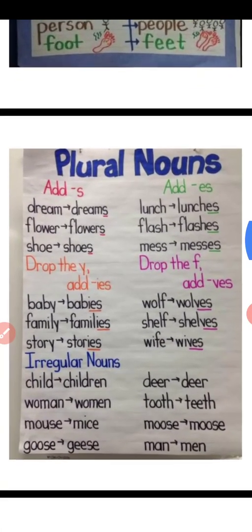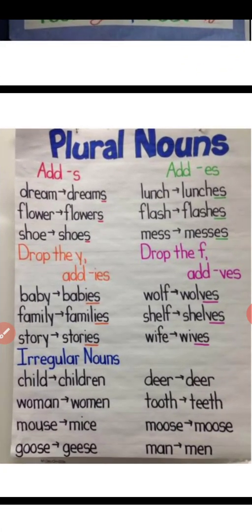Here I have given one more table for plural nouns. Okay, when a noun ends with the letters CH, you have to add ES to it. Here I have underlined them.